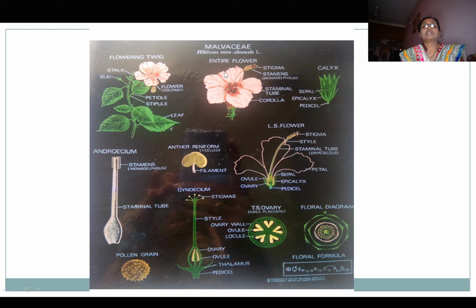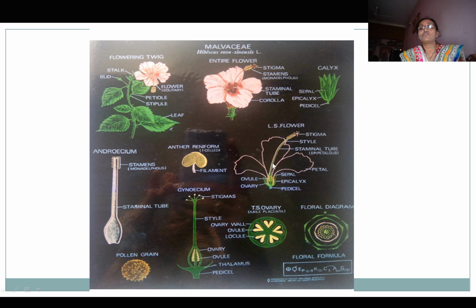Here all the diagrammatic representations or diagrams are given in this chart. This is flowering twig. It is entire flower showing all the four whorls, corolla, then staminal tube, stamens, stigma. This is a calyx showing epicalyx. This is androecium, many stamens are present in the staminal tube. This is single anther which is reniform. This is filament and it is monothecous.